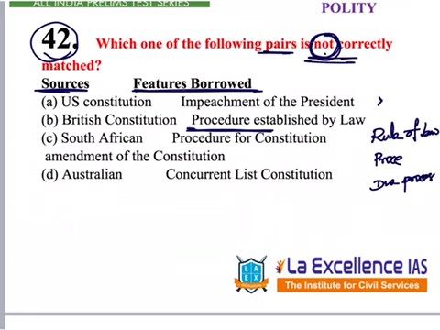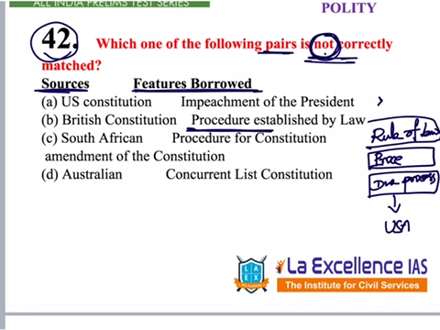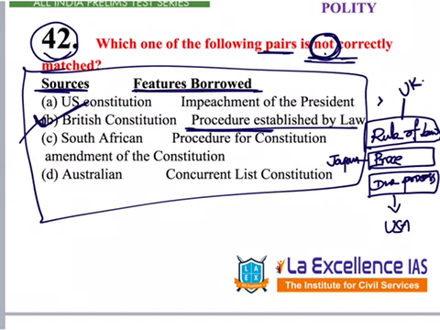These 3 are important terms. Due process of law is adopted from the USA. Procedure established by law, let's say we don't know. Rule of law is from the UK or Britain. So procedure established by law is not from the British Constitution. It is from some other constitution. It is the Japanese Constitution. So this is incorrect. If we know this fact, we can eliminate all of them. This is the answer because the question is asking us for the not correctly matched statement. In our Laxmikant, we have one single table where sources of the countries and features borrowed are mentioned. Please go through that once carefully.